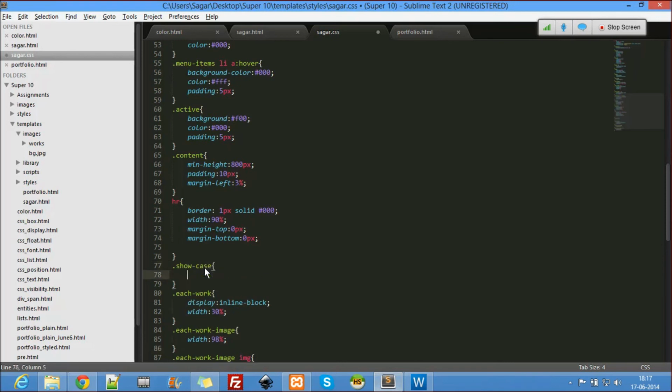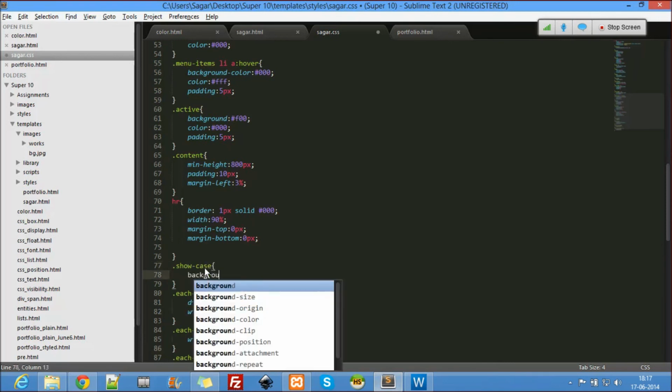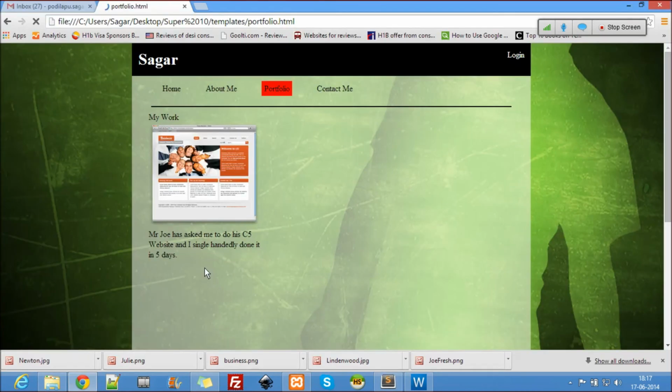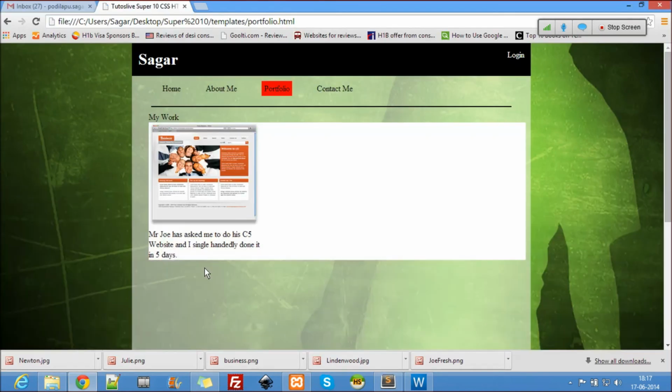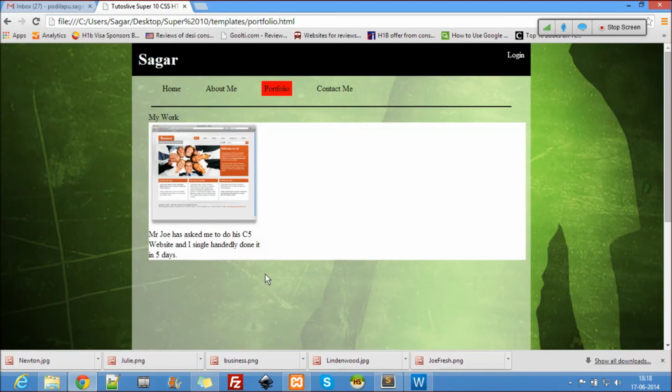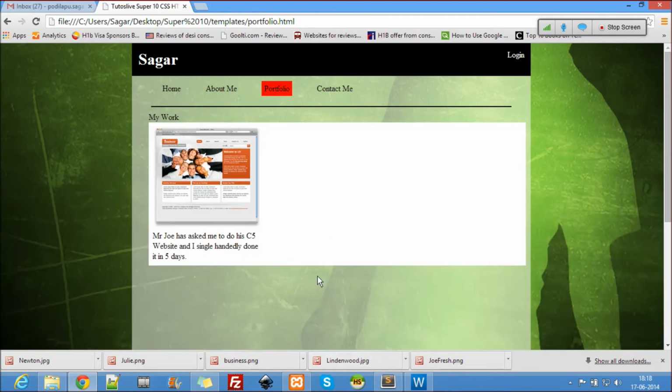So now showcase, I want to do something to the showcase here. Showcase background, I want to use a white background on showcase. See that? And I want to use a padding there. Let's take 1%. Okay, a 1% padding there.